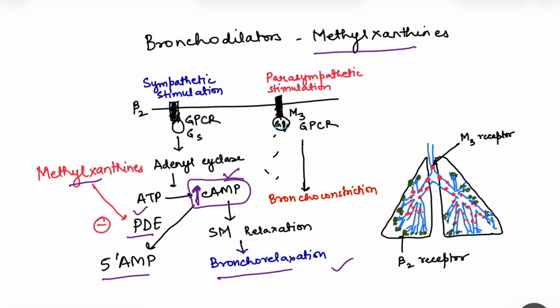Examples of these drugs include theophylline, etophylline, doxophylline. But remember that now these drugs are not much used in asthma because of their high toxicity profile. So what are the main bronchodilators used in asthma? It is beta 2 agonist, and in COPD it is the anticholinergics which are used, right?